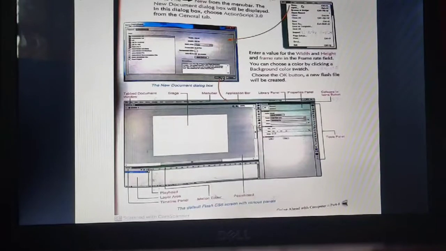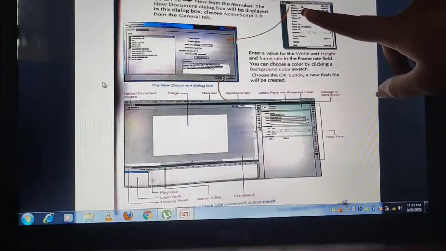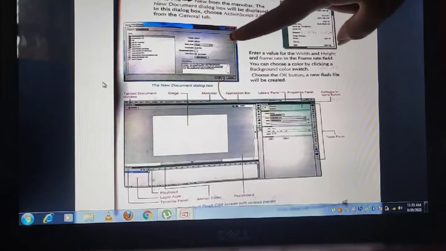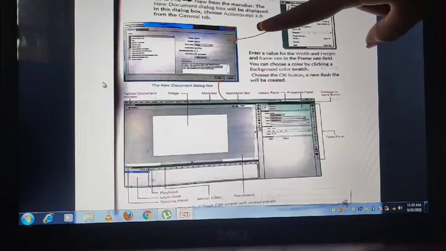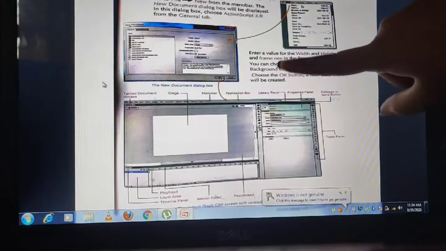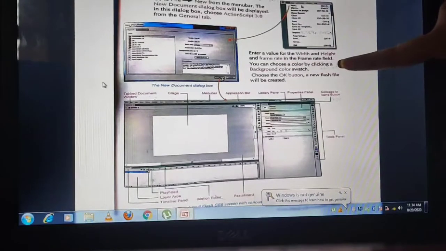In this dialog box, choose ActionScript 3.0. Then in the General tab, enter the values for width, height and frame rate in the frame rate field. You can choose a color by clicking the background color swatch. Choose the OK button. A new Flash file will be created.